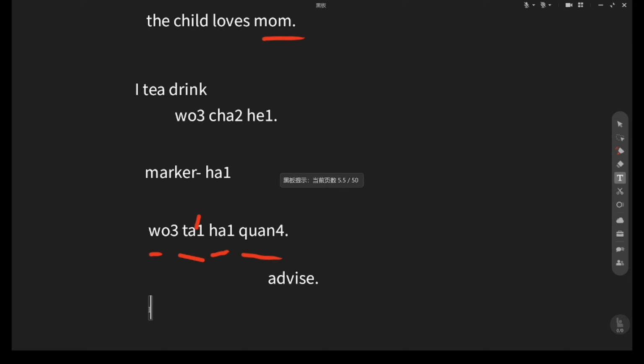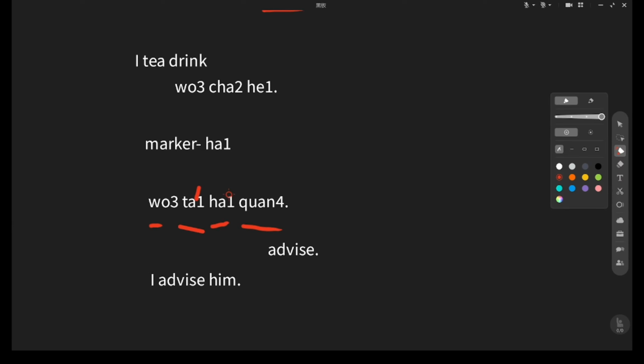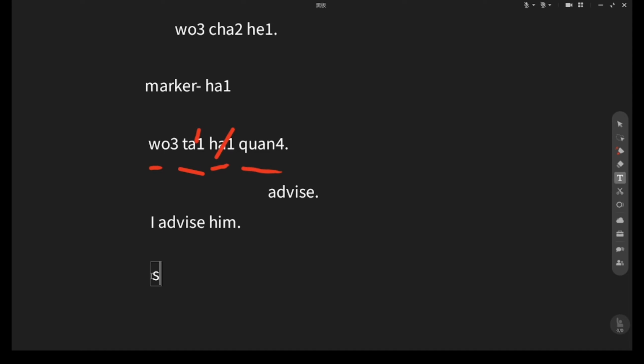Which means I advise him. Without 哈, it becomes 我他劝, so it becomes confusing. Is it I advise him or he advised me? So you see, our SVO magic formula is the simplest way, right? No need to create this marker.